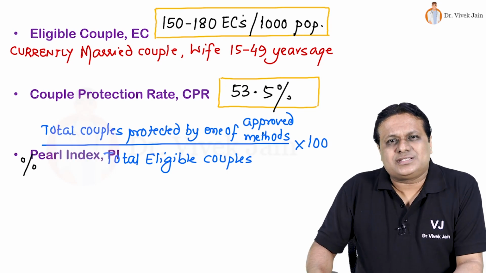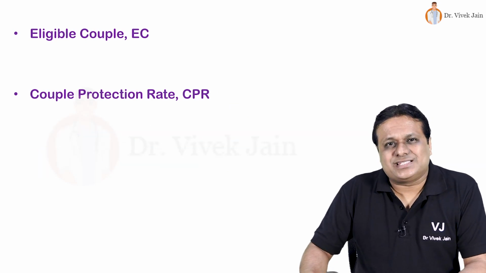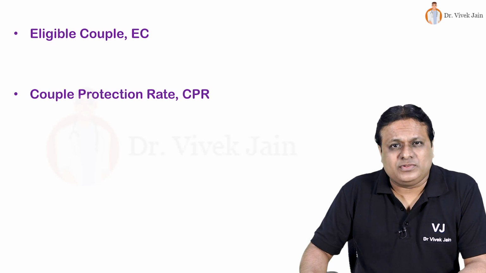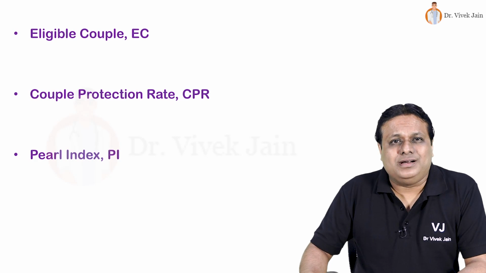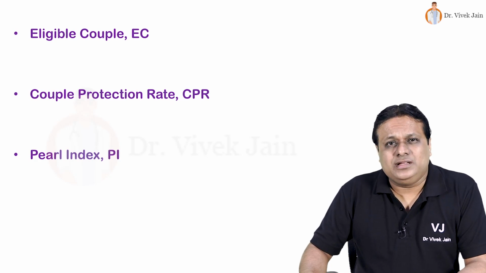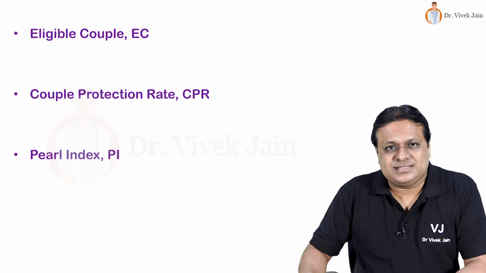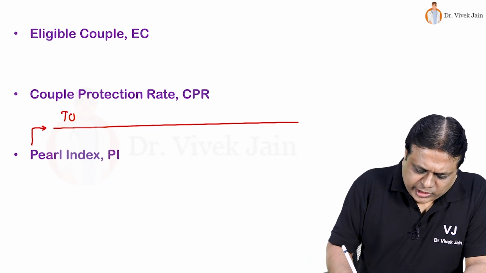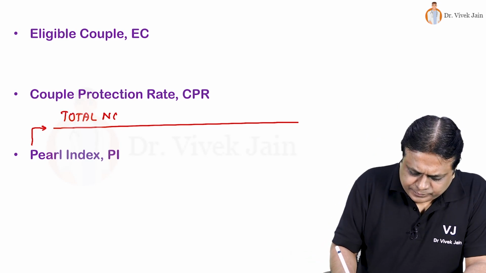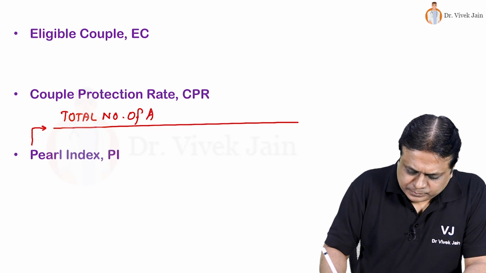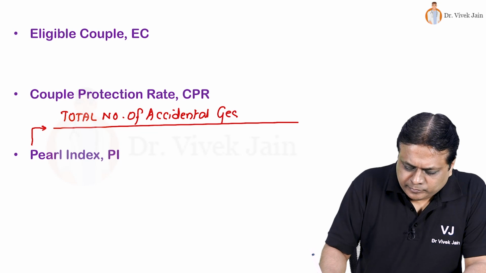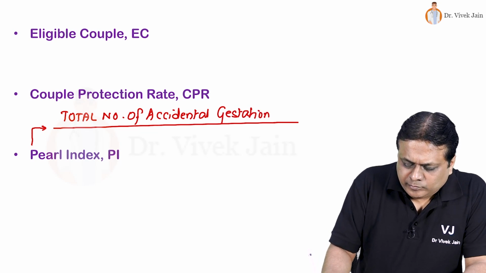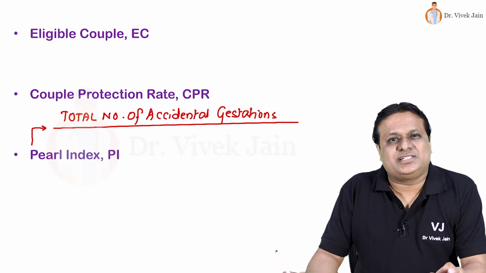So we first start with, how do you assess failure rate of a contraceptive? Besides life table analysis, we use Pearl index. How do we calculate? Formula of Pearl index: numerator is total number of accidental gestation.